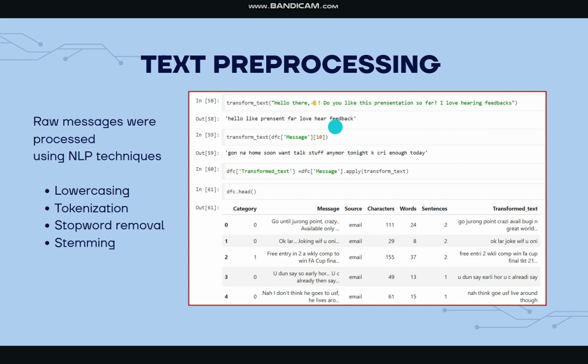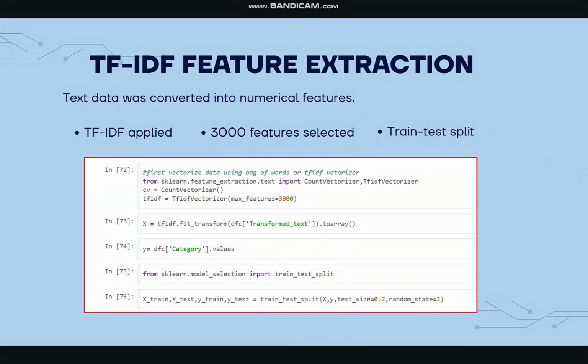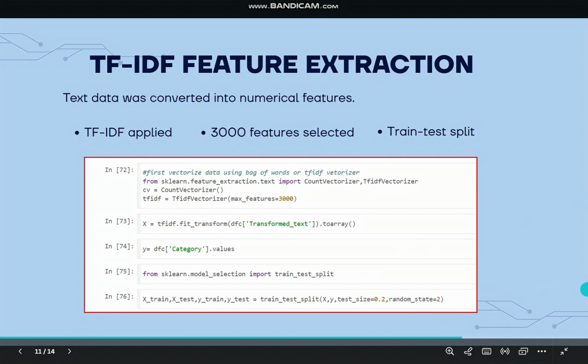After preprocessing, the text was converted into numerical features using TF-IDF vectorization. We selected the top 3000 most important features and then split the dataset into 80% training and 20% testing. This prepared the data for efficient and accurate model training.